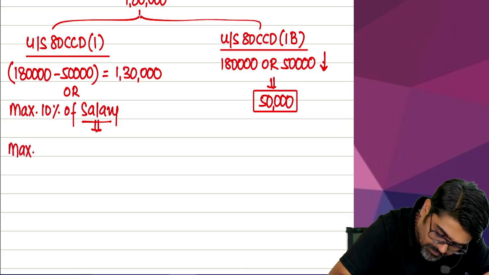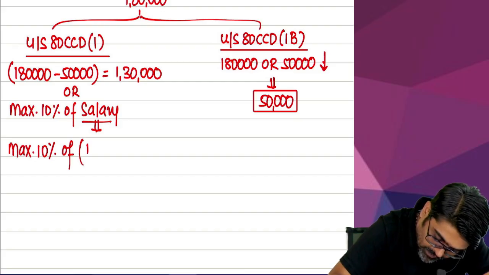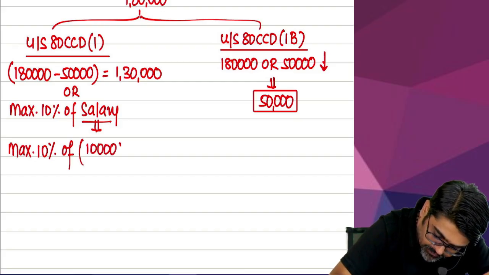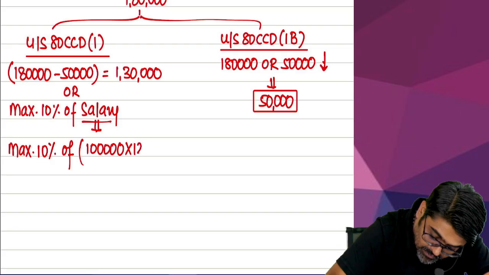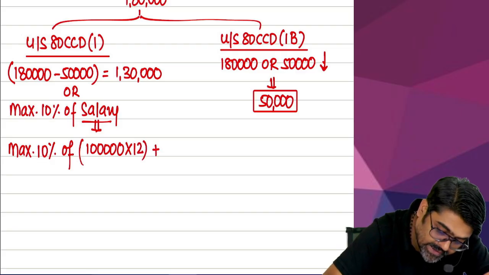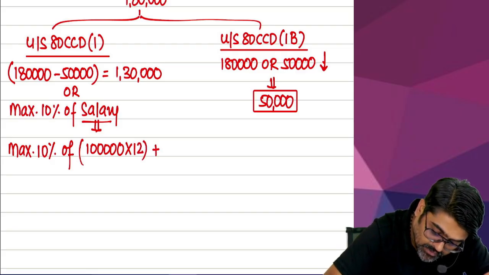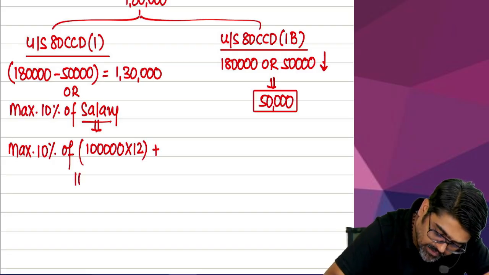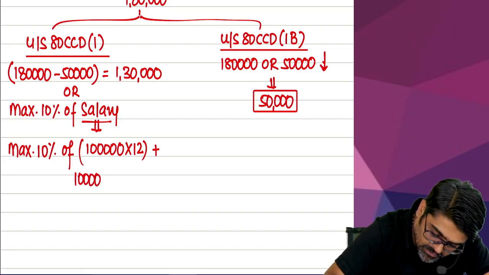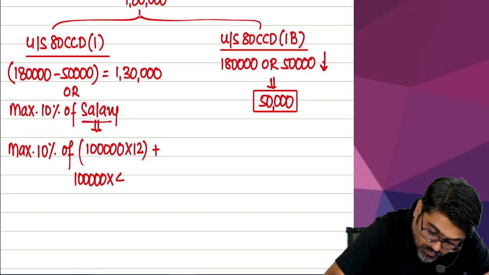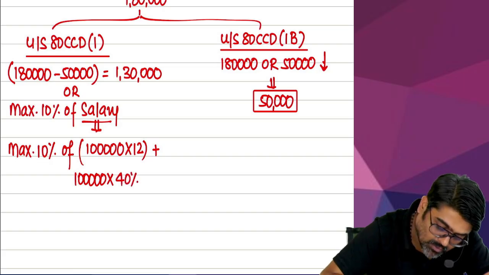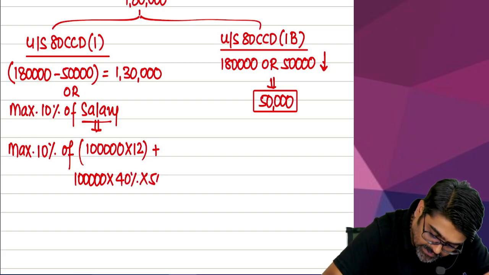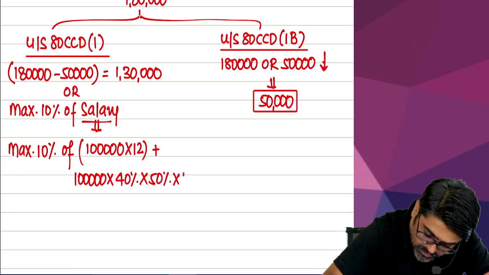So I will take maximum 10% of basic salary plus DA in terms, no? So what is DA? 1 lakh into 40% is DA. But out of that, 50% is in terms, into 50%, into 12.